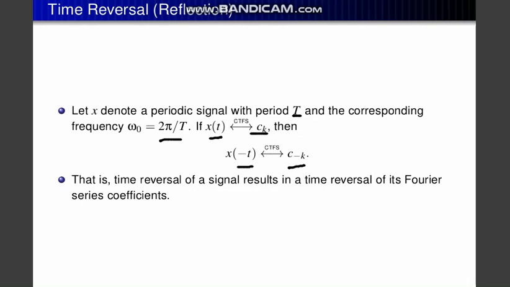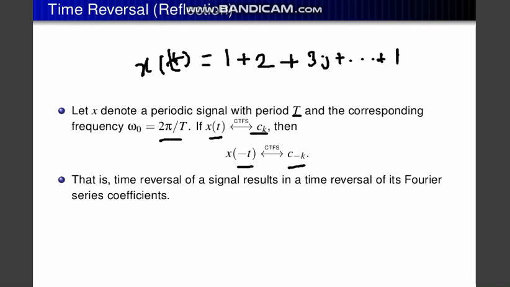That means each value of k will be in a different series. How can that become? If x(t) has a series, there are kth type components, for example 1 plus 2 plus 3j, or whatever else, that is the kth component.